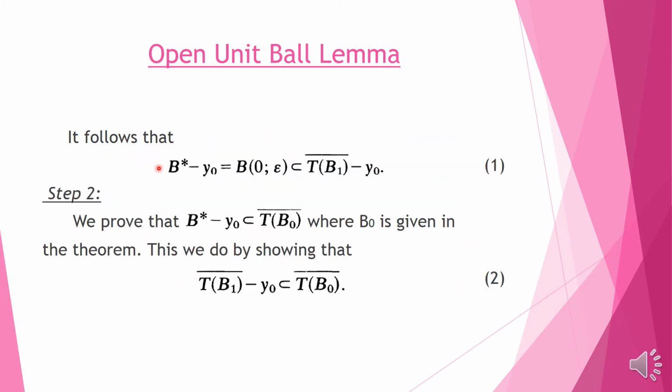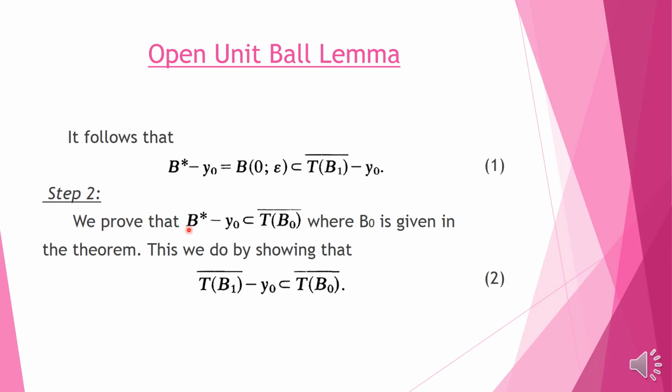It follows that B* minus y0 is equal to the ball centered at 0 and of radius epsilon. Then it is contained, as the ball B* is contained in the closure of T of B1, so B* minus y0 is contained in the closure of T of B1 minus y0. Now we go to the second step.